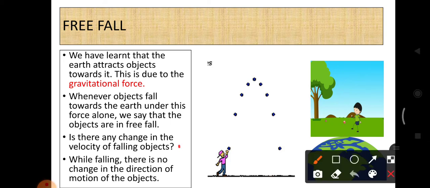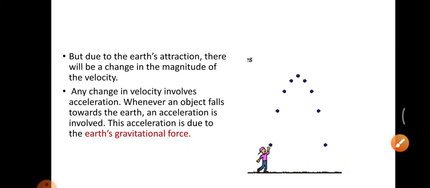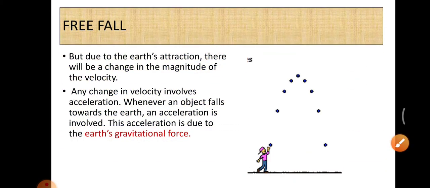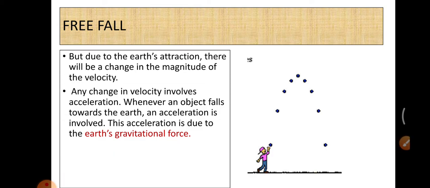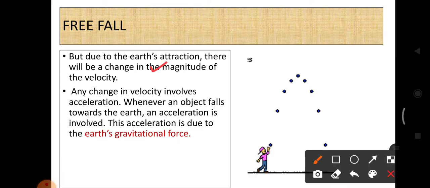So they ask the question, is there any change in the velocity of the falling object? Yes. While falling, there is no change in the direction of motion of the object. There is no change in direction, but there will be a change in the magnitude of the velocity. So any change in velocity involves acceleration.